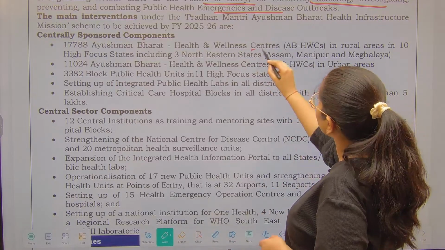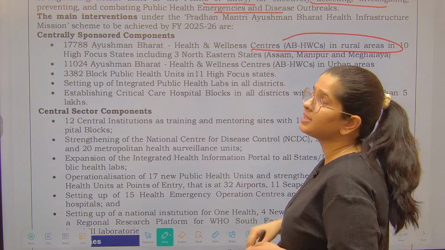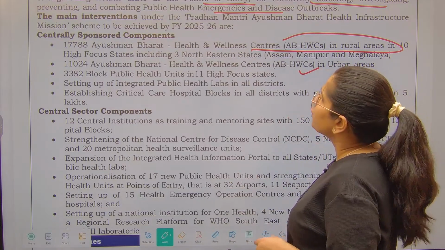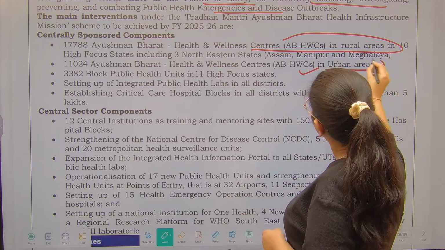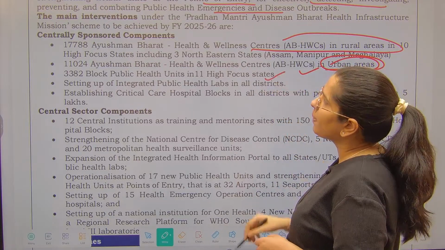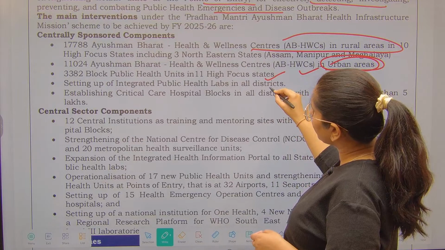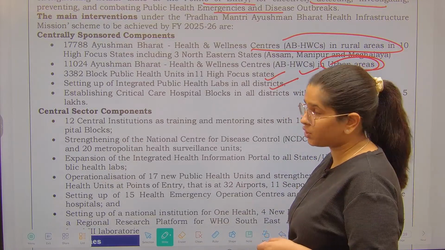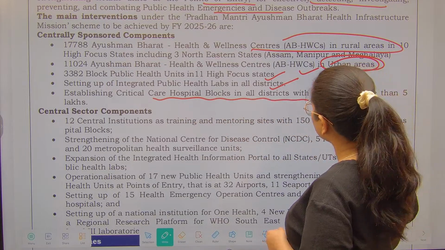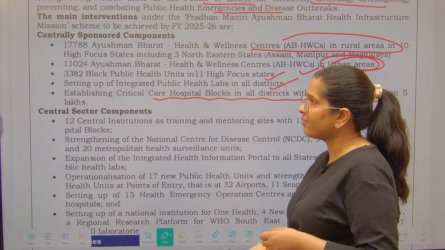Under this, health and wellness centers in rural areas in 10 high focus states, 11,024 Ayushman Bharat Health and Wellness Centers in urban areas, 3,382 block public health units, setting up integrated labs in all districts, and establishing critical care hospital blocks in all districts with population more than 5 lakhs.